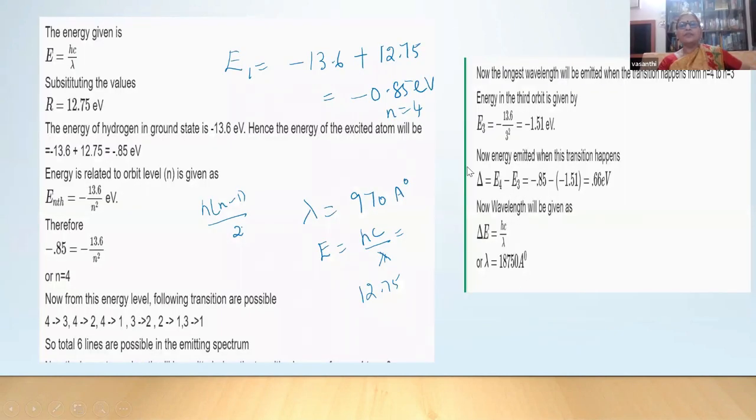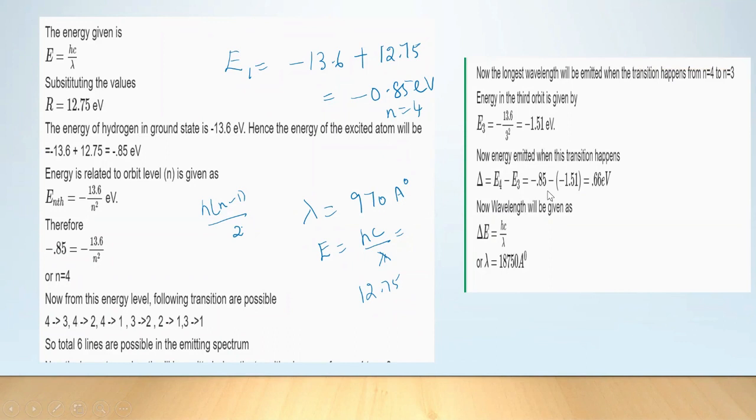Shortest energy. Longest wavelength is shortest energy, so it should be between the adjacent levels. Remembering the energy levels of the hydrogen spectrum is very important, and then they should calculate. Actually, they should calculate, and then they should decide. They are finding the energy difference.